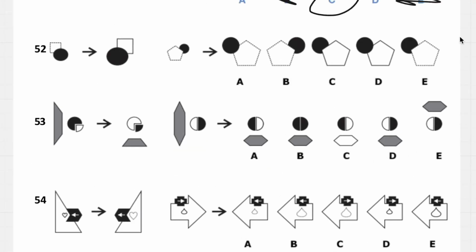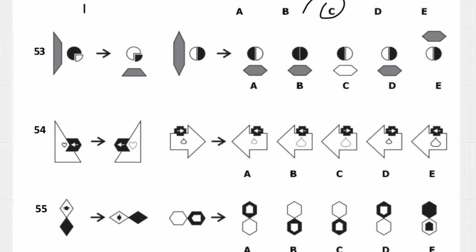And then question 42, it's sort of a mirror image, and it gets bigger, and then here it's a mirror image. Pay attention to the outline, it will get bigger, and this outline is dashed and it goes to full, so it's going to be C. Question 53, we see a rotation of this shape, but it gets smaller, so it has to stay grey, so it can't be C and E. These ones, the shading's gonna change, so it's gonna be black on the left. It's gonna look like A.